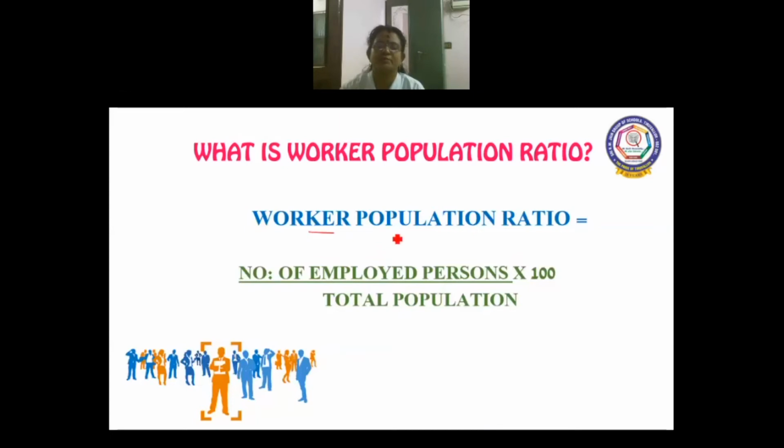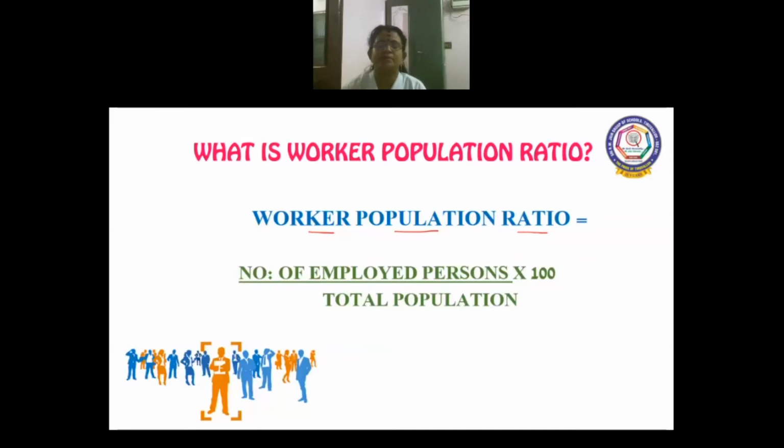So from this we can know the ratio of workers to the total population. This ratio is used for analyzing the employment situation in the economy. So from this we can know the proportion of employed workers in an economy.